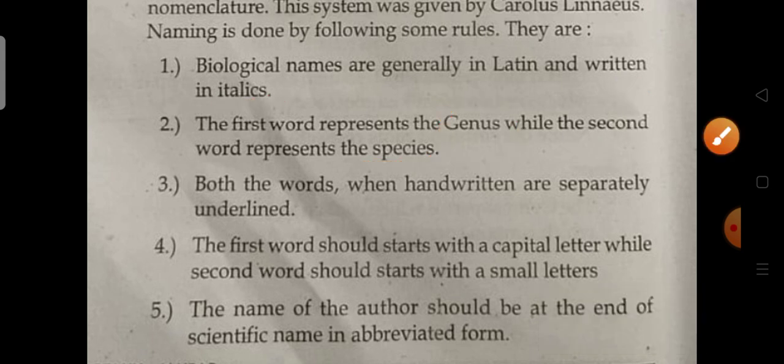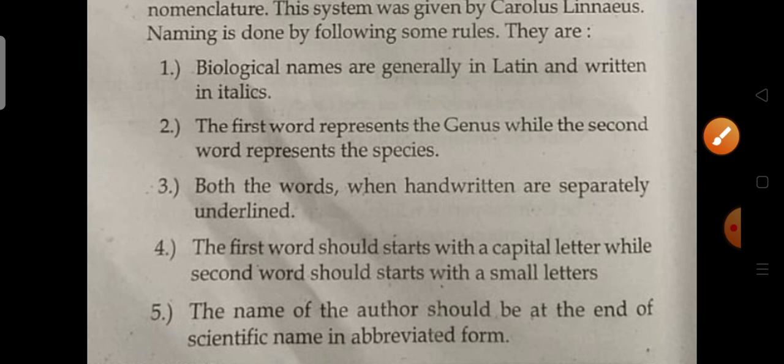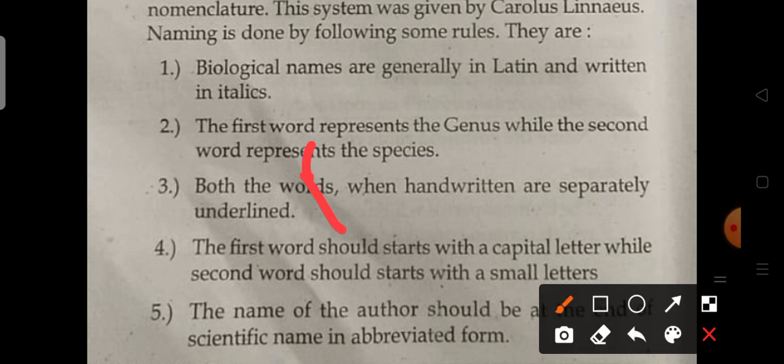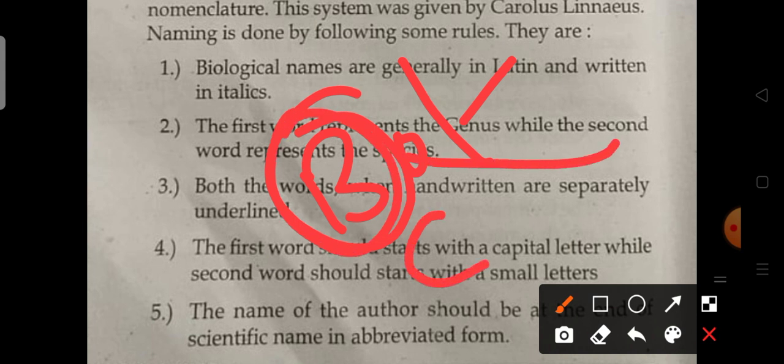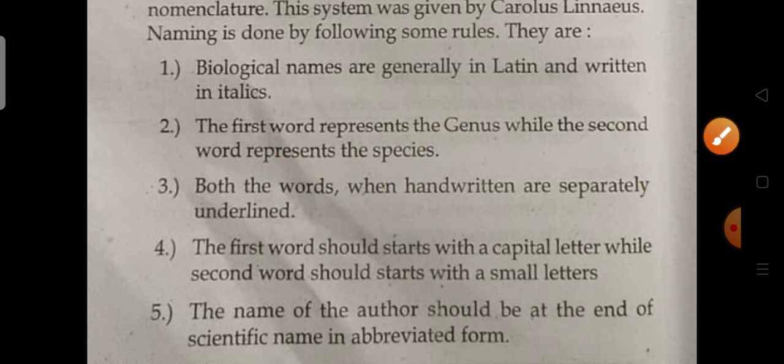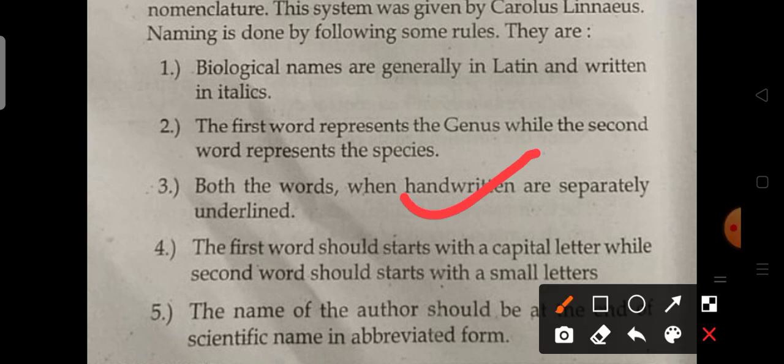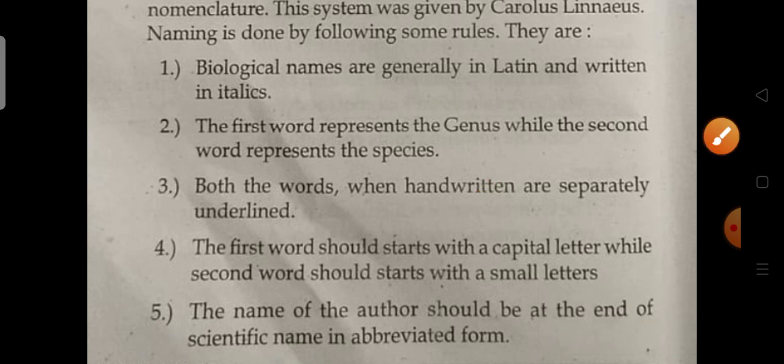Okay, next coming to the fourth rule. The first word should start with a capital letter, while the second word should start with a small letter. You know very well. The first word we have to start with a capital, and the second word we start with a small letter, like that only. It's clear. Next, the name of the author should be at the end of the scientific name in abbreviated form. So when you are mentioning the scientific name, lastly we have to mention the author. These are the 5 rules of binomial nomenclature.